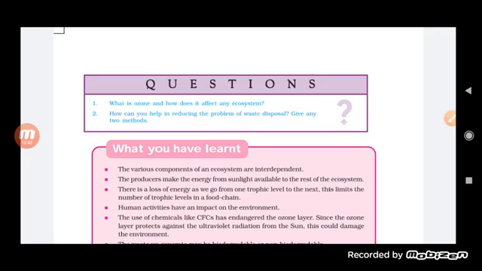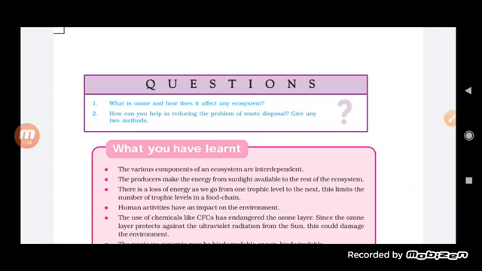Now here it is, the question is, what is ozone and how does it affect any ecosystem? So obviously, ozone is a molecule formed in the atmosphere. How? Because ultraviolet radiation falling on an oxygen molecule breaks it down into two free oxygen atoms, and each oxygen atom again combines with O2, and finally there is the formation of ozone.